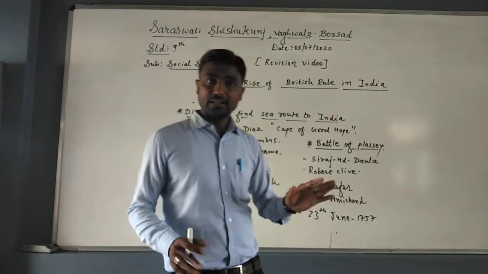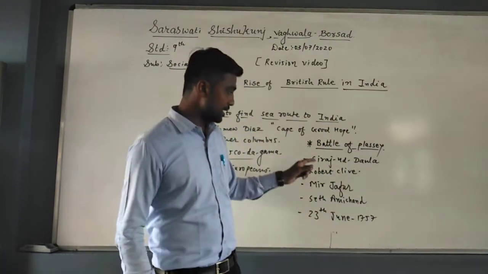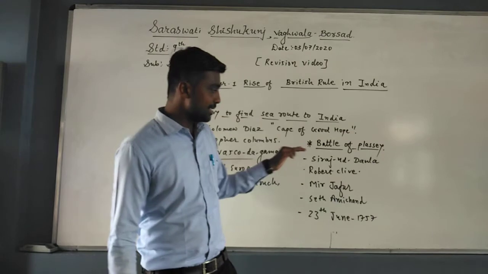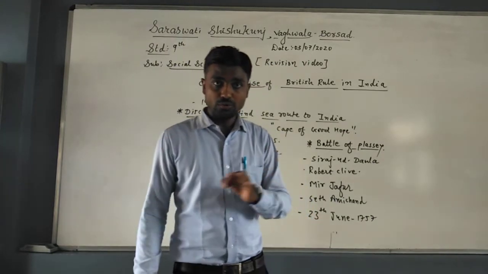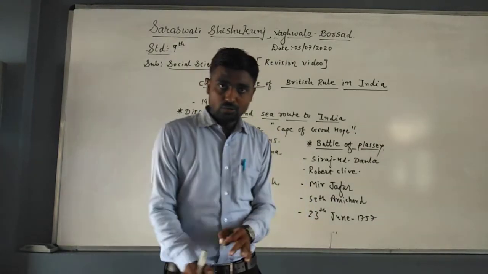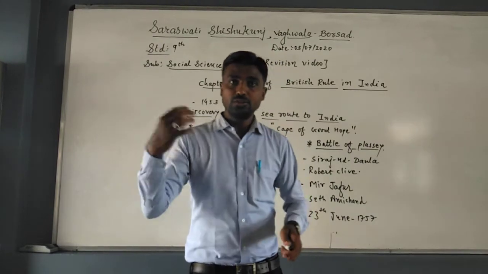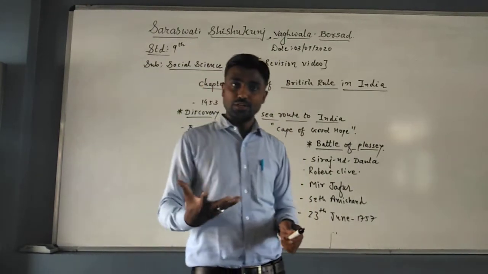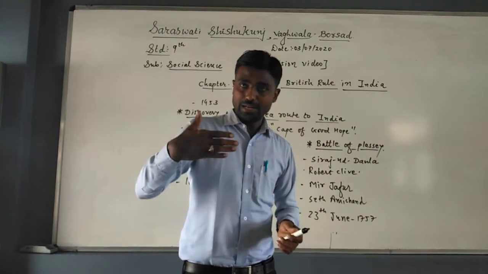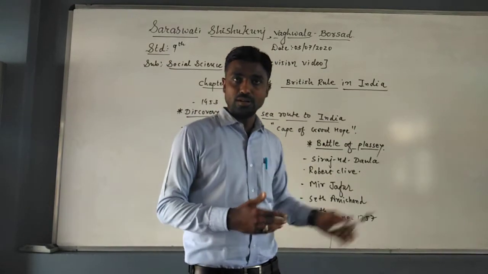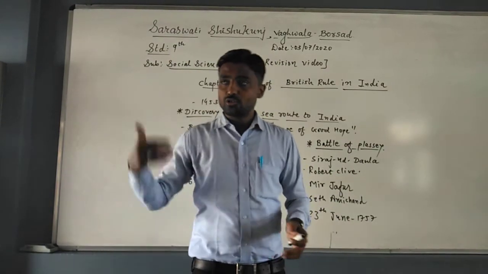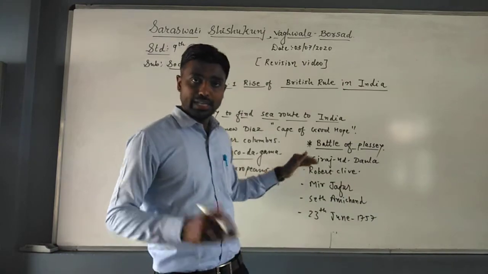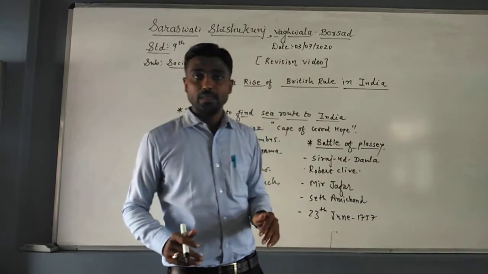So the Battle of Plassey, we have to remember one more time. I will take one glance at it. Siraj-ud-Daulah was ruling over Bengal. Britishers made a fortress around their trading centers. After that, Siraj-ud-Daulah destroyed this trading center. This news reached Chennai. A small army led by Robert Clive came to Bengal.